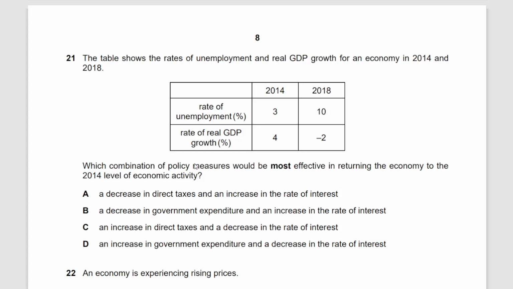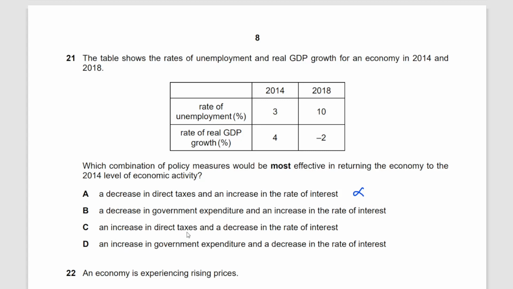Well, increasing rate of interest is not good, because with increasing rate of interest, people are not going to be able to borrow more. They're going to spend less. They will be willing to save more, right? And when people save more, of course, with lower spending, there's low aggregate demand, and hence low economic growth. Decrease in direct taxes is good, but the other option is not the right thing to do to be able to expand the economy. B, a decrease in the government expenditure and increase in the rate of interest. Again, they're saying there should be an increase in the rate, which is not correct.